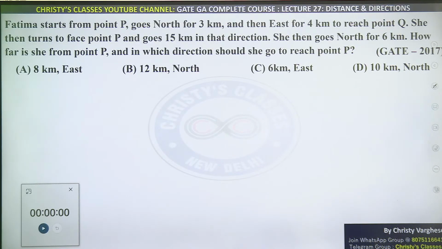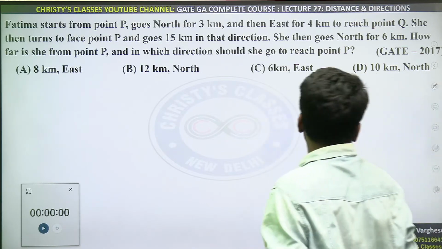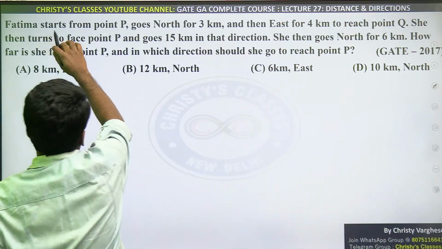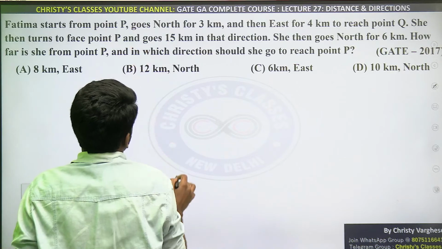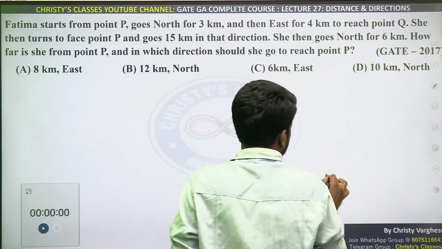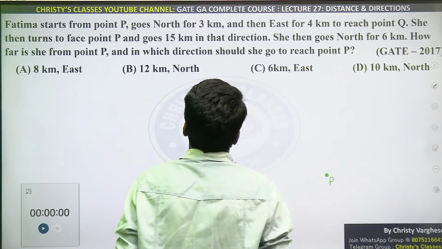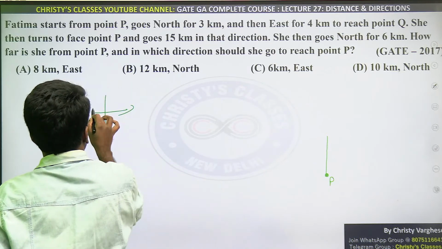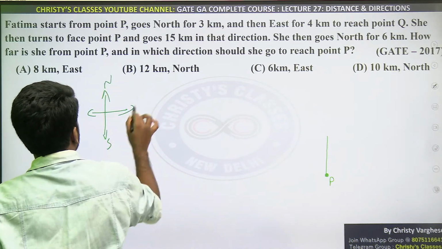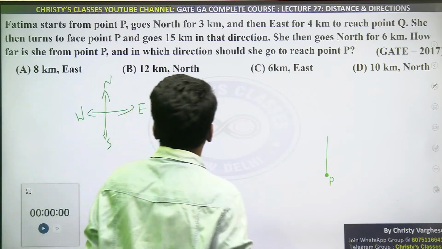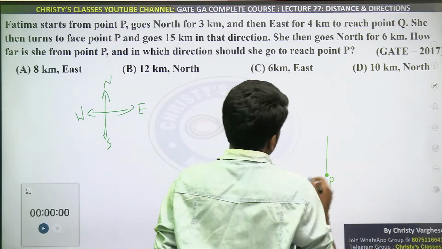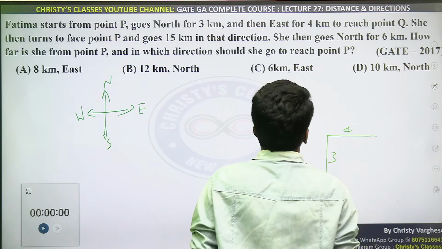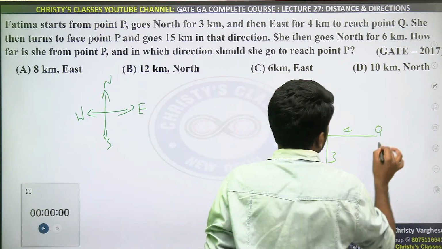Okay, so I'll explain. I'll draw the rough picture very fast, or I'll explain how to draw the picture in case anyone has doubt. Fatima starts from the point P. I can draw P anywhere. I will just take this as point P. She goes north for 3 kilometers. So this is north. You should be clear about all directions: north, south, east, west, and also northeast, northwest, southeast, southwest. So north is to the top for 3 kilometers, and then east for 4 kilometers, like this, to reach point Q.